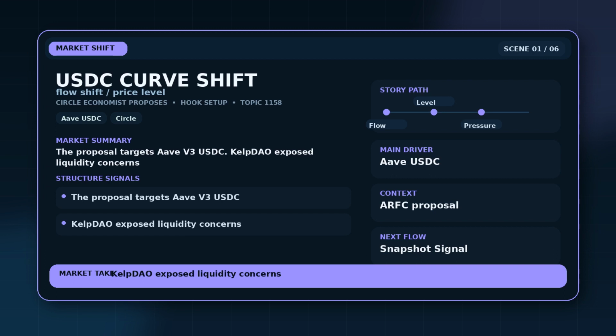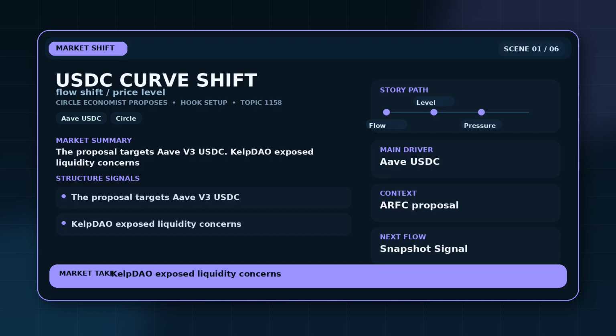A Circle Economist proposed changing Aave V3's USDC rate curve after the KelpDAO exploit exposed stress around stablecoin liquidity. The tension is that the proposal could protect withdrawals during stress, while making USDC borrowing more expensive when utilization rises. Circle Economist Proposes now points to Aave USDC as the center of the story, not a broad market mood.